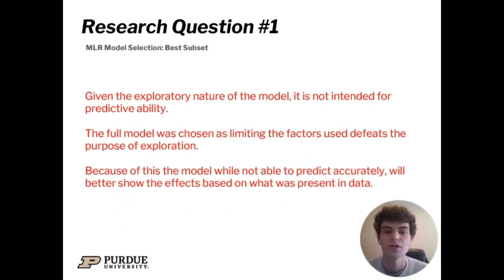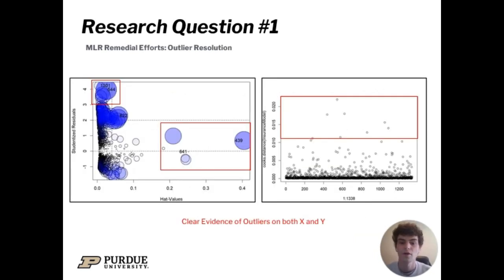Because this research question involved an investigatory model rather than a predictive model, I felt it was best that we not exclude any of the variables, especially because we are looking at the interaction effect between the variables, and excluding one of these might get rid of some data or some combination of factors that might just be rare in this sense. Next, we try to improve the MLR model through outlier resolution. As you can see from the influence plot and the Cook's distance plot, there is a wide variety of outliers, and this will also be continued on the next plot, which is the DFBETAS.